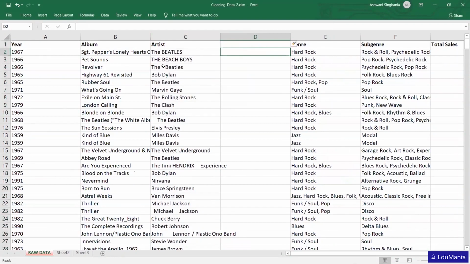In many cases, even after the names there can be spaces which we cannot see, but which may give us trouble while analyzing. So we have to remove them. We can use the simple function TRIM.